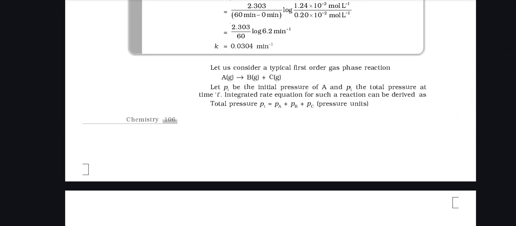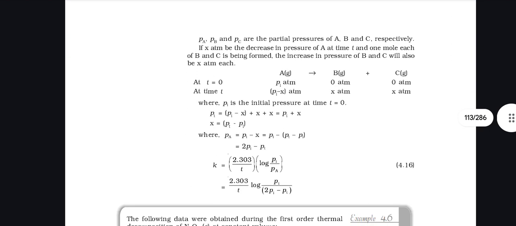Let us consider a typical first order gas phase reaction, A gives B plus C. Let Pi be the initial pressure of A and Pt the total pressure at time t. The integrated rate equation for such a reaction can be derived as total pressure Pt equals Pa plus Pb plus Pc, in pressure units. Pa, Pb, Pc are the partial pressures of A, B, C respectively. If x atm is the decrease in pressure of A at time t, and 1 mole each of B and C is being formed, the increase in pressure of B and C will also be x atmosphere each. As you see.